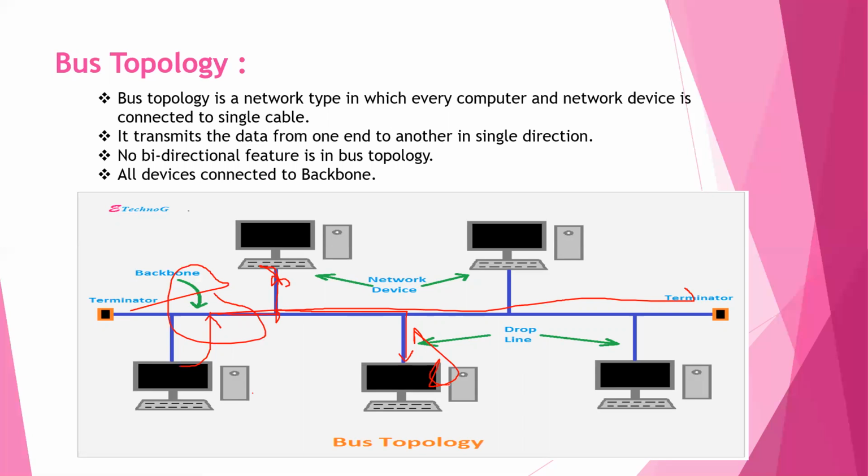A bus cable is terminated at each end by placing terminators to prevent signals from reflecting back. It means there are terminators connected to the bus to prevent signals from reflecting back. The commonly used implementation for bus topology is Ethernet at 10 Mbps.